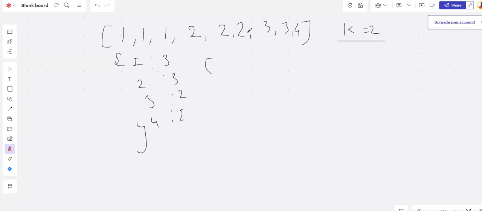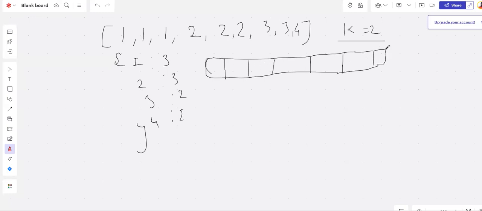So let's just assume we create a number array of length 10, with indices 0, 1, 2, 3, 4, 5, 6, 7, 8, 9, 10.